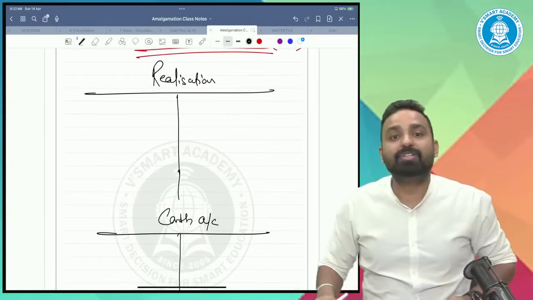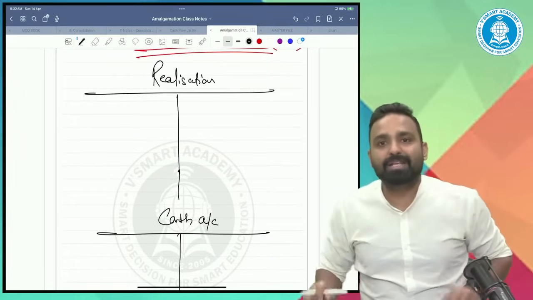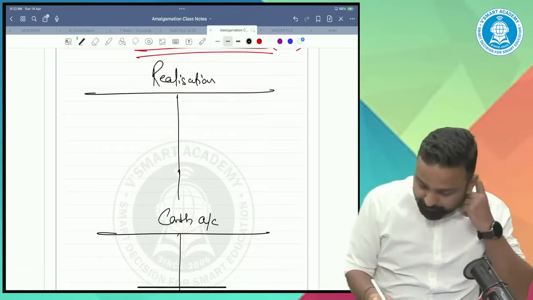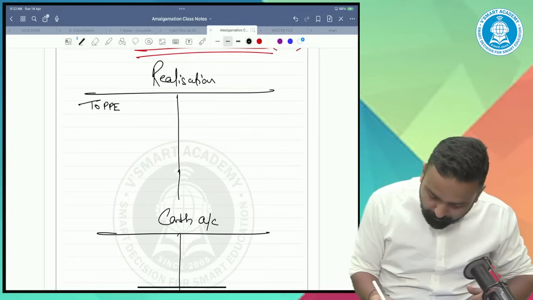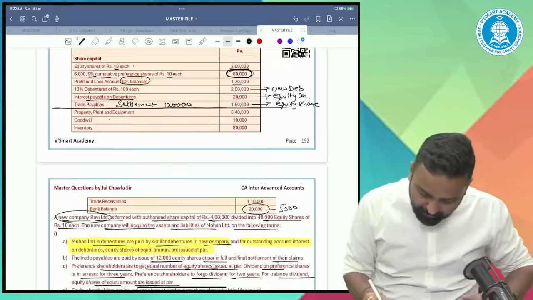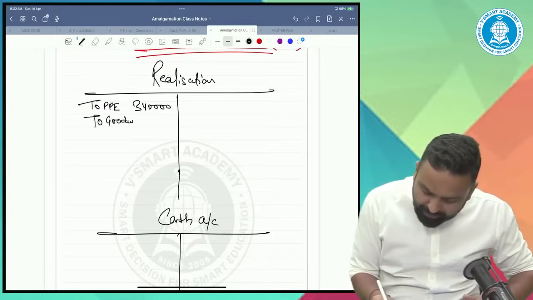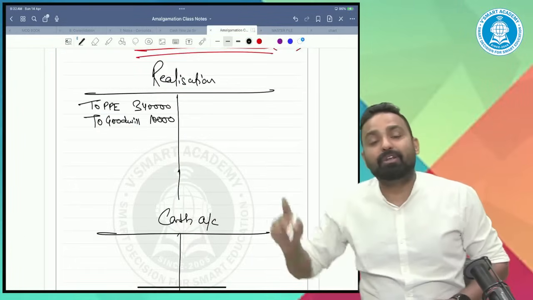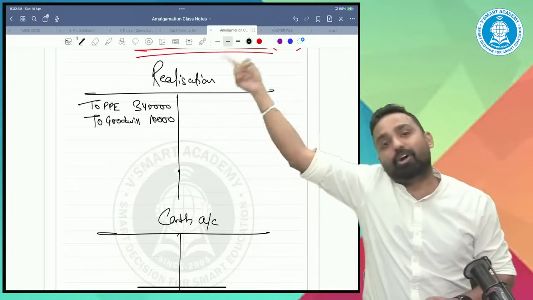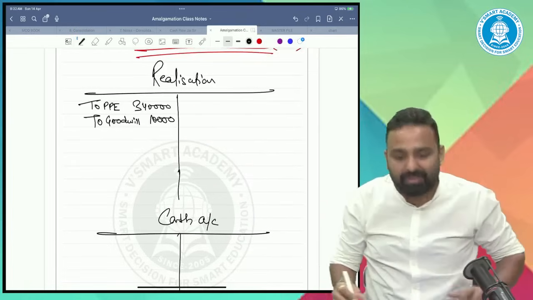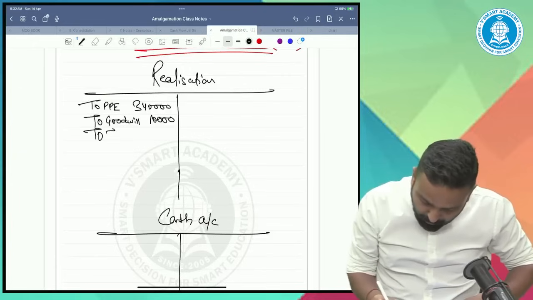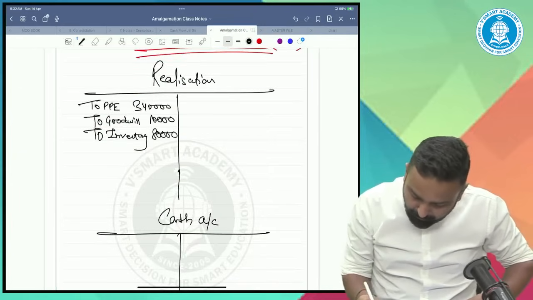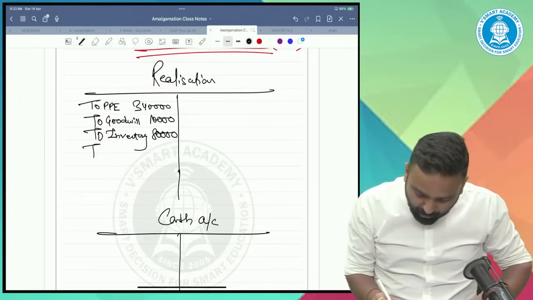Now, the first step is to close the books, to empty the balance sheet at book values. So what are the book values of each and everything? Property, plant and equipment, 340. Goodwill, everything needs to be closed at book value. Please don't look at the market values. Market values will be taken by the new company and recorded by the new company. We are not concerned with the market values. To inventory, 80,000. To trade receivable, 110.